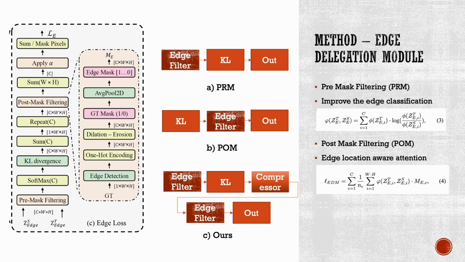Edge loss is articulated through two distinct submodules, the pre-mask filtering, PRM, and the post-mask filtering, POM. These components contribute to the refinement and enhancement of edge detection in image processing. The initial phase, pre-mask filtering, utilizes spatial-level Kullback-Leibler (KL) divergence loss on masked edge pixels. This approach is primarily designed to optimize the probability distribution, encompassing exclusively edge pixels. Consequently, this method significantly enhances edge regional classification. The underlying premise is to improve the model's ability to discern and categorize edge regions with higher accuracy.